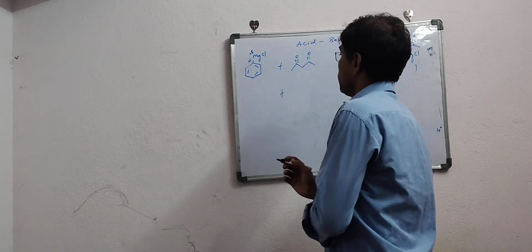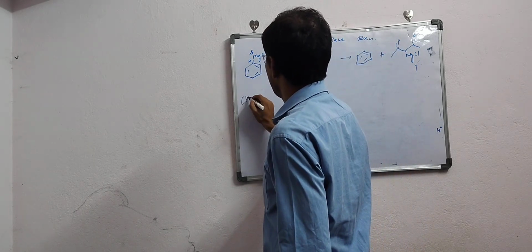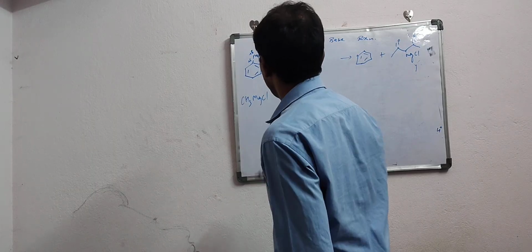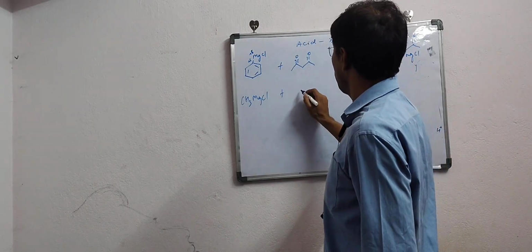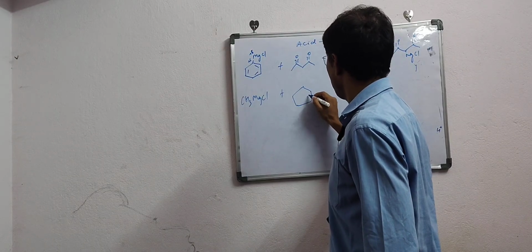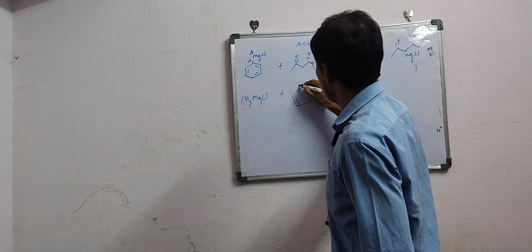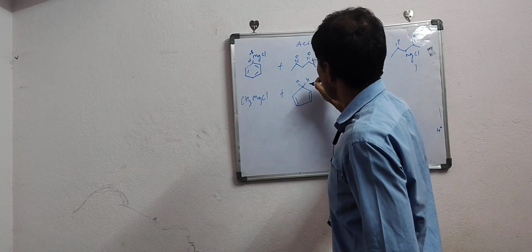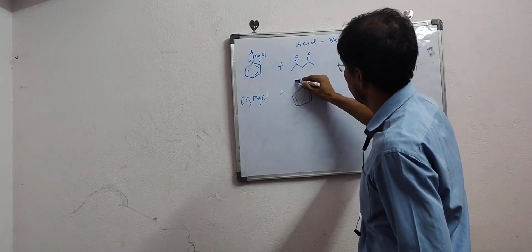Okay, another compound. Suppose I have got over here CH3MgCl, and if I am going to treat it with cyclopentadiene, we very well know that this will also furnish H plus.